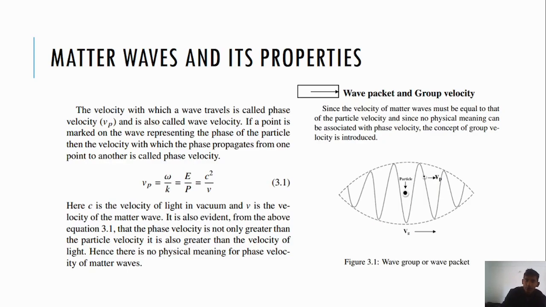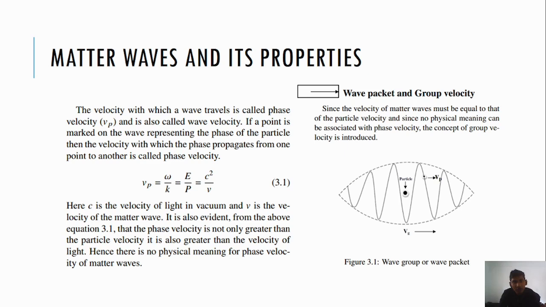Matter wave and its properties. The velocity with which a wave travels is called phase velocity, and is also called wave velocity. If a point is marked on the wave representing the phase of the particle, then the velocity with which the phase propagates from one point to another is called phase velocity.